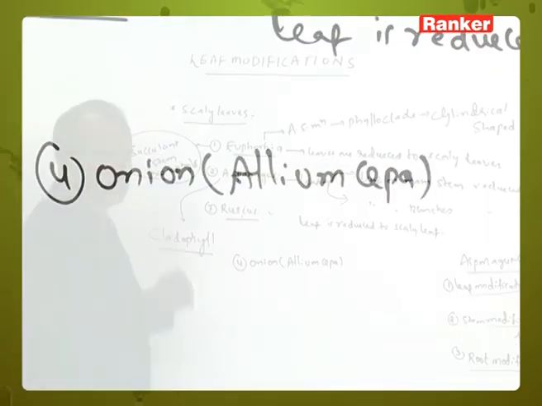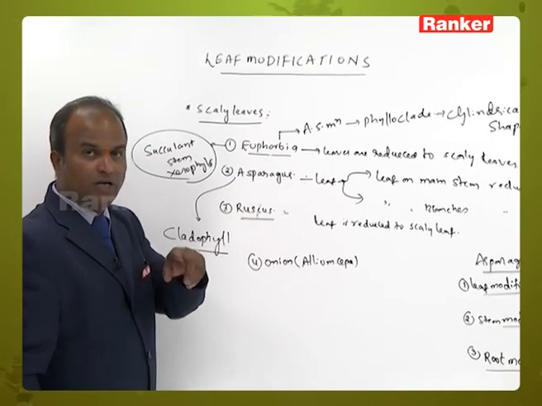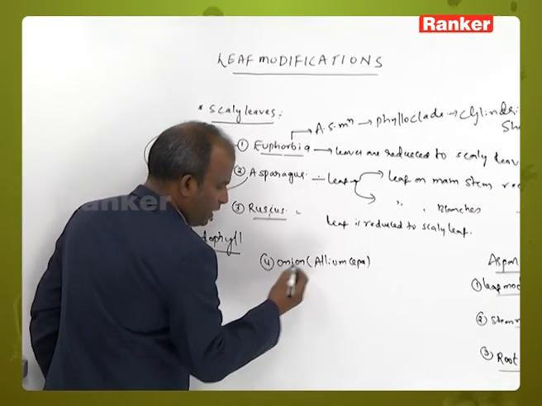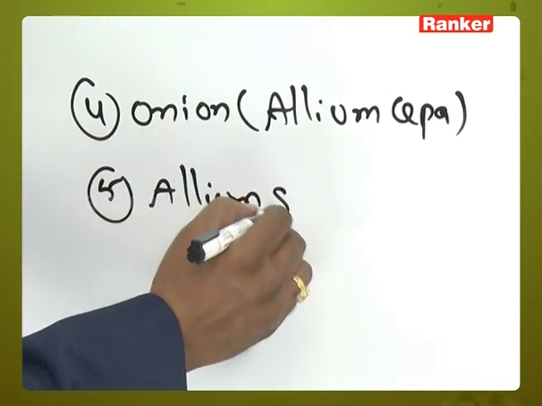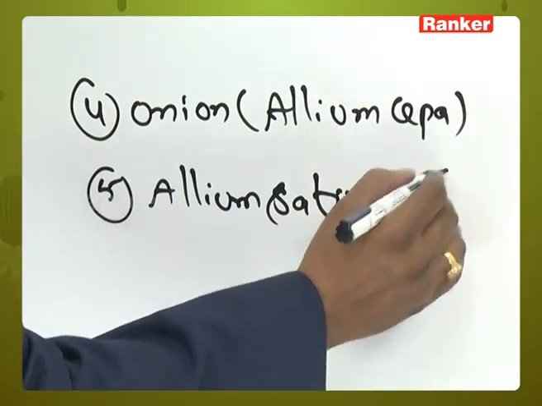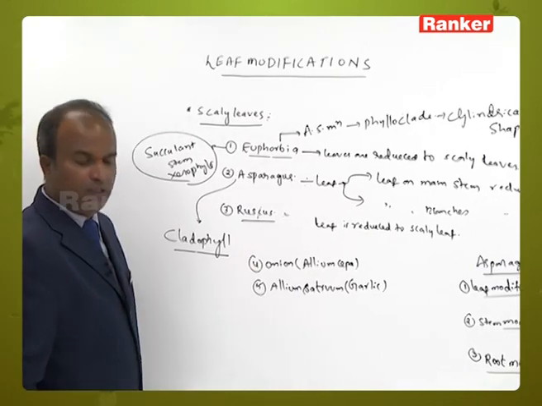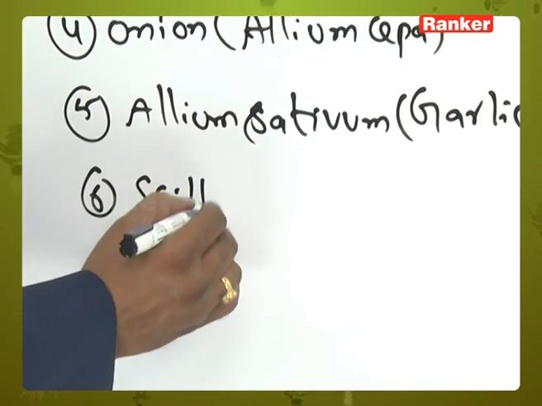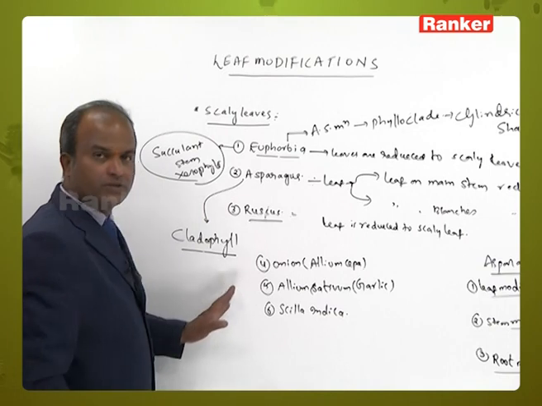Asparagus and Ruscus also belong to Liliaceae members, and onion belongs to Liliaceae, whereas Allium sativum, that is garlic, also belongs to Liliaceae. And the sixth one is Scilla indica, also belonging to Liliaceae.